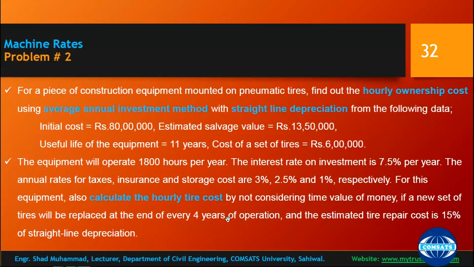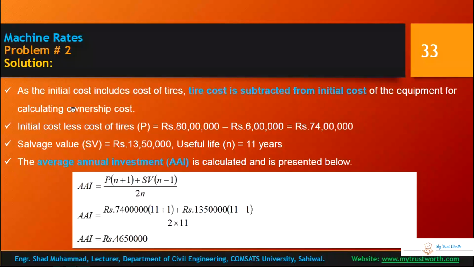So how many times do you need to change the tires? 4 years, and then 8th year, and then 12th year. The 12th year is out of range, so 2 times you need to change the tires. Okay, the first step: initial cost includes the cost of the tires. The tire cost is subtracted from the initial cost of the equipment for the ownership cost.